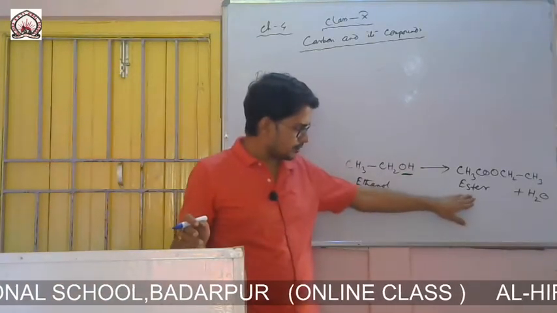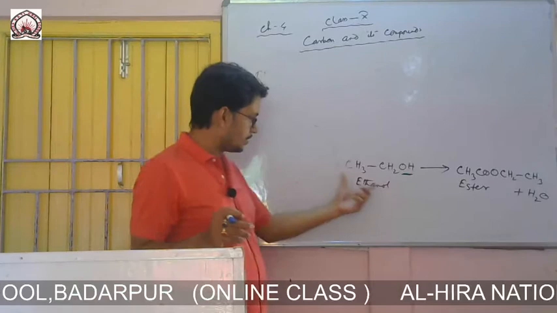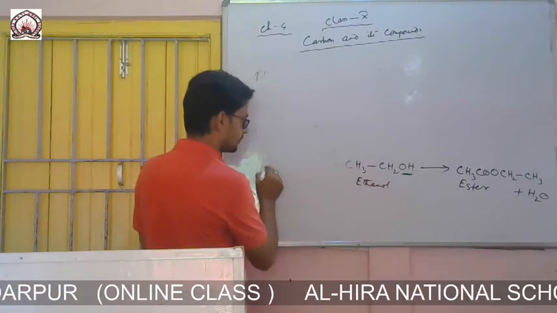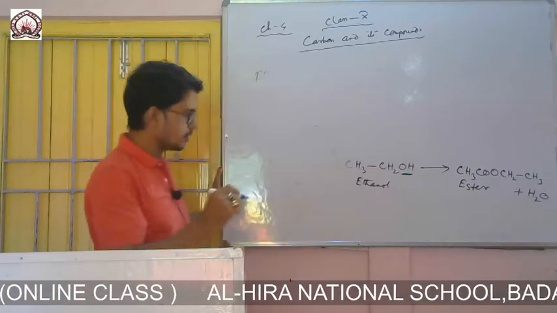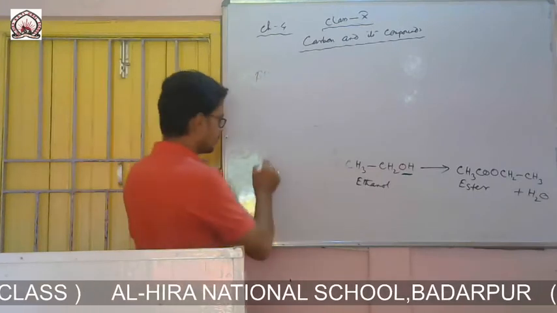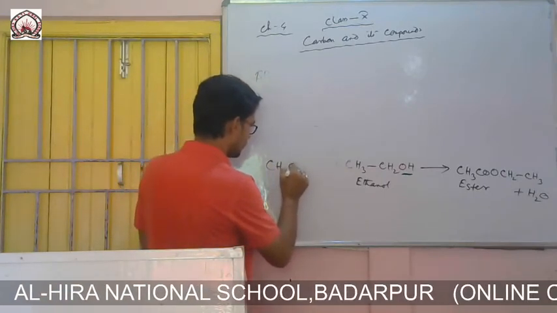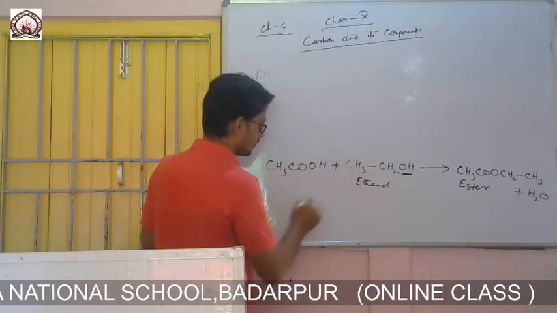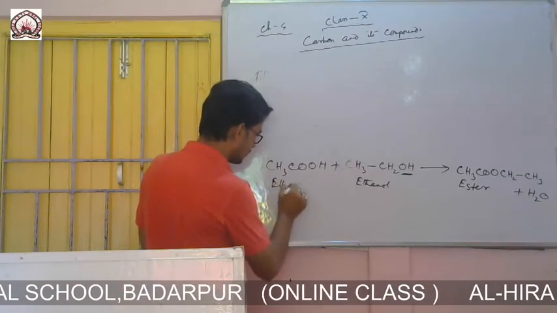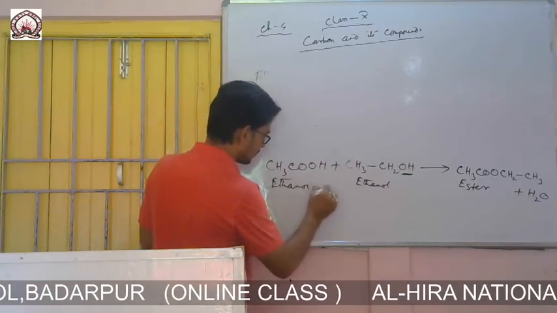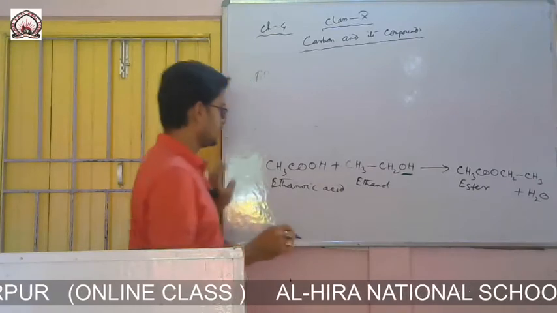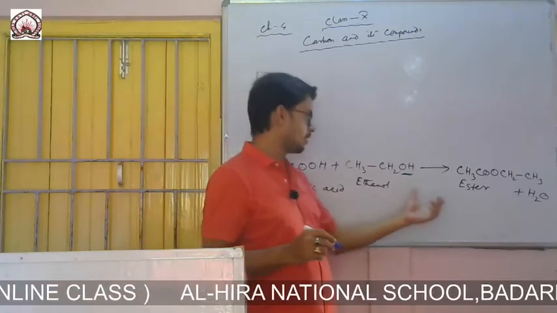Ethanoic acid, CH3COOH, and ethanol combine together to form this ester.